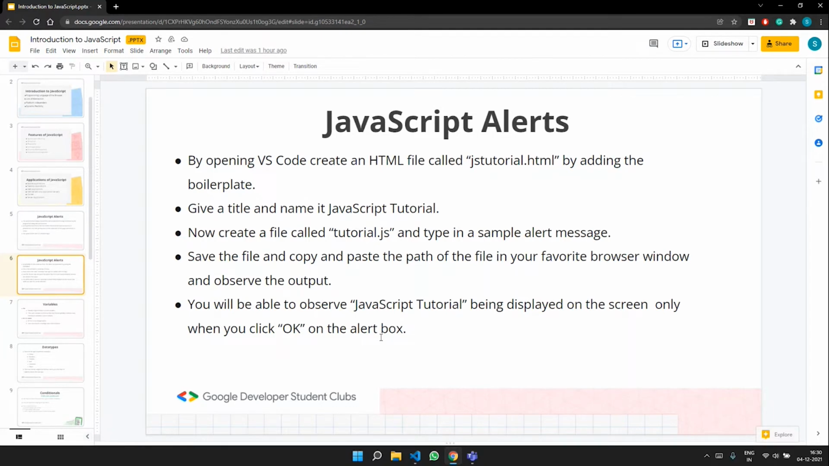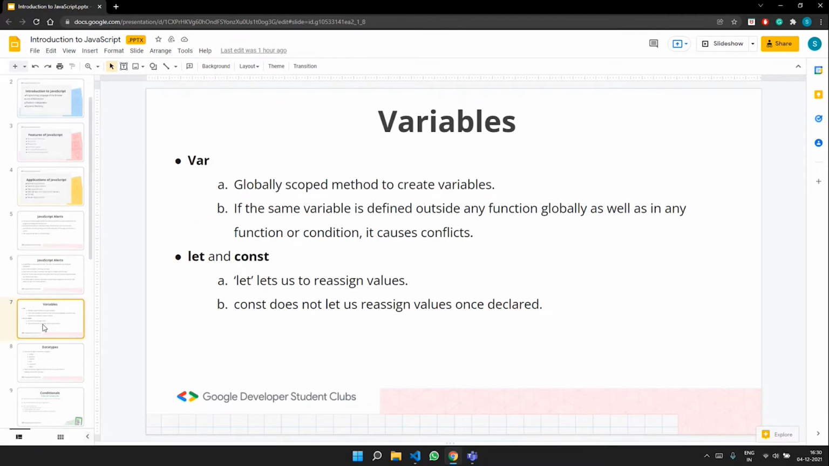We were also able to observe JavaScript tutorial being displayed on the screen, and we were able to make changes or edit it only after we said OK to the alert box. So till now we have seen all these points. Now we'll move on to variables and we'll see what variables are.